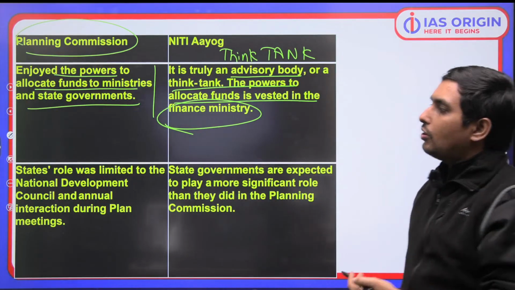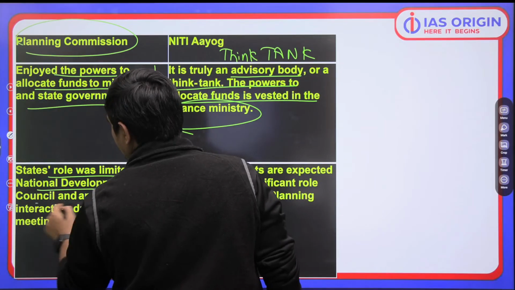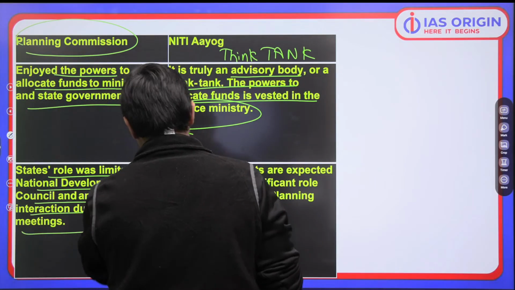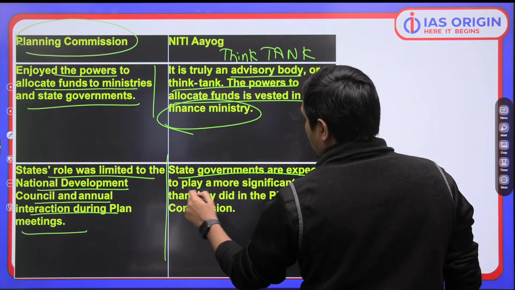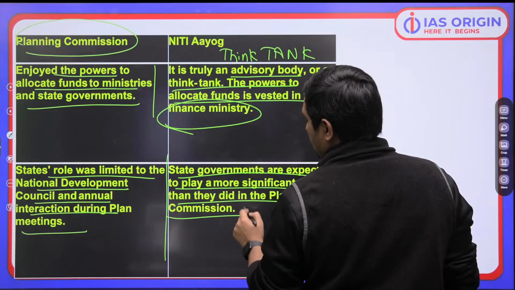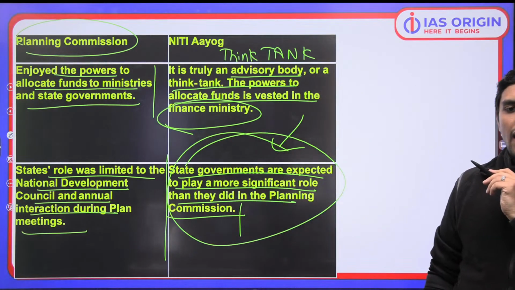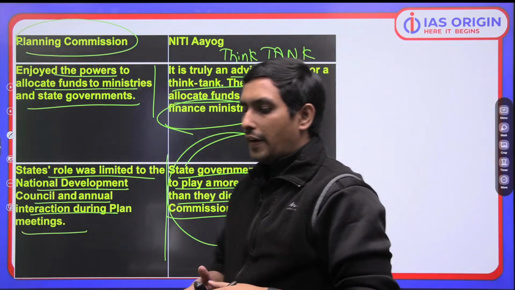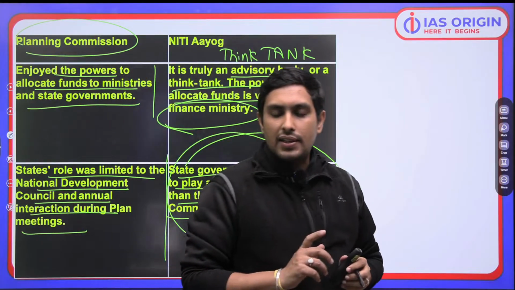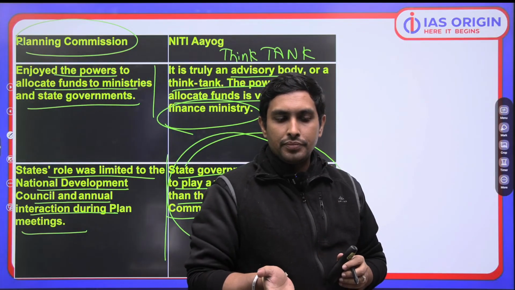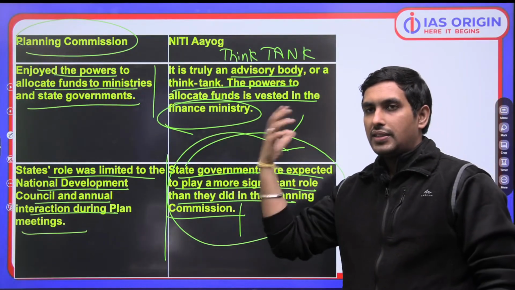Similarly, you got to understand that the state role was limited to the National Development Council and annual interaction during the plan meeting. In the Niti Aayog, state governments are expected to play a more active role. So states are playing a very active role in the overall planning, which is certainly important. ये आपने याद रखना है, बहुत important है. So only this way are you going to make some sense out of it, right? This data is very important.